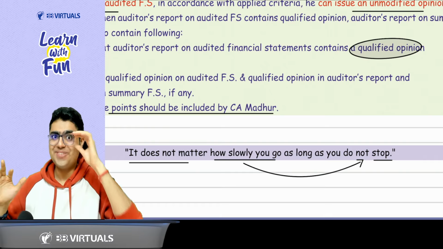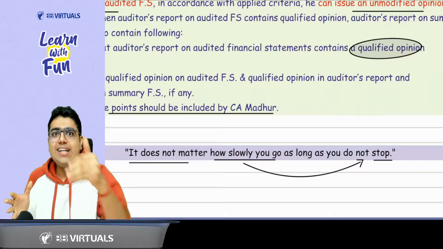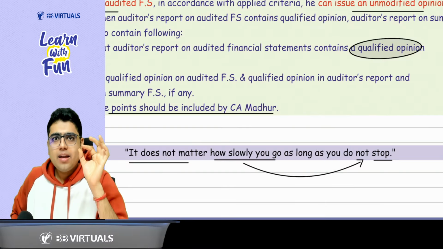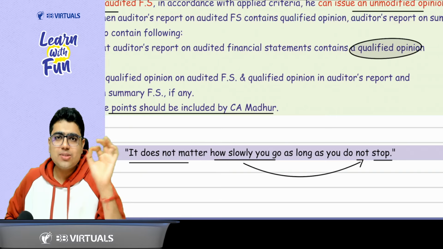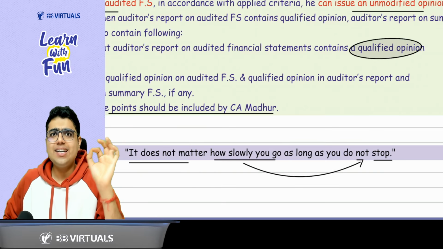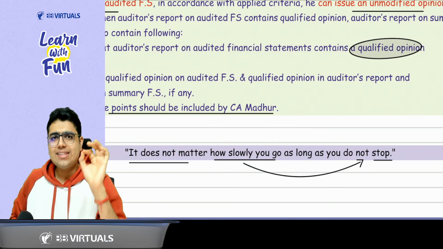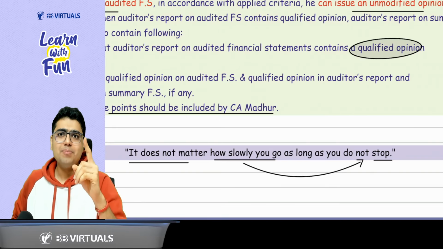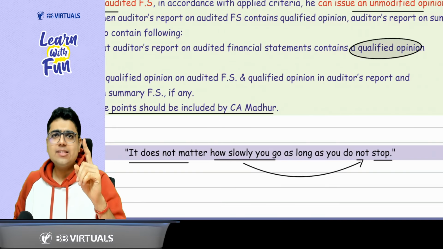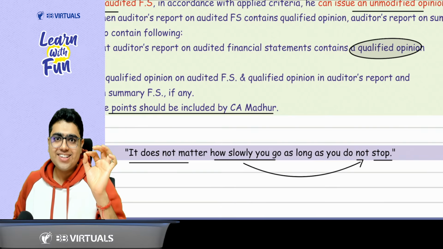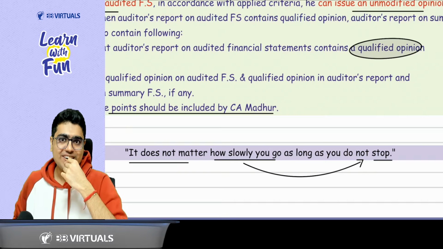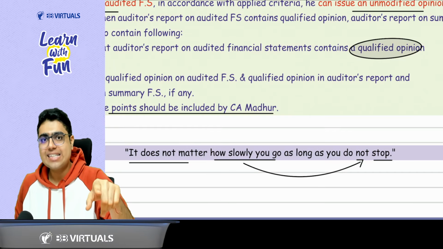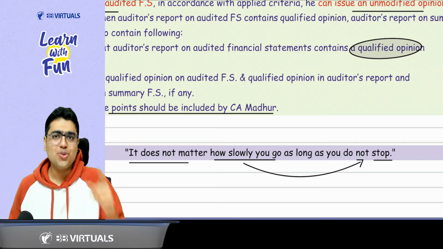I hope you understand that point. If one day I'm studying 16 hours and the next day I'm not studying at all, it makes it 8 hours a day. Rather, what is better? Consistently, if you are able to study 11 to 12 hours, that is the best. That will help you win the race. Because remember, it is not the rabbit that wins the race. It is the tortoise, the turtle, that wins the race. You got the point or not? Yes, I don't remember whether it was turtle or tortoise, but yes, the one who was moving slowly and consistently won the race. And I'm sure you will also.